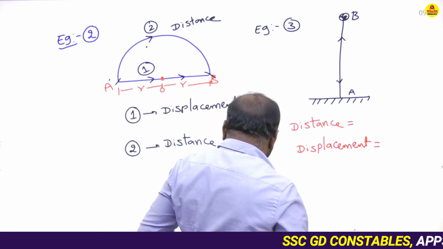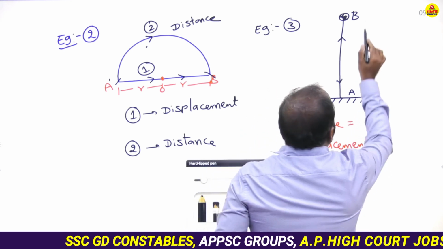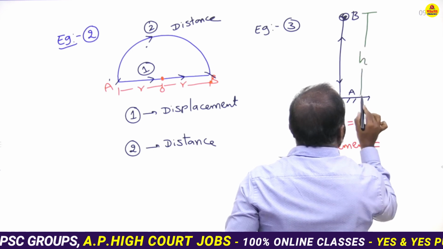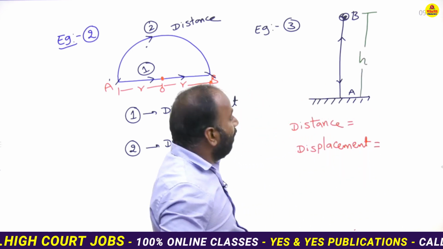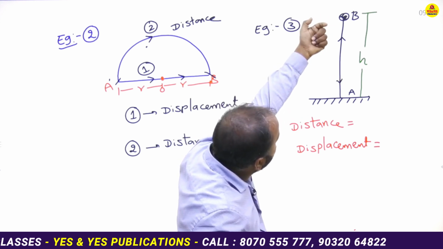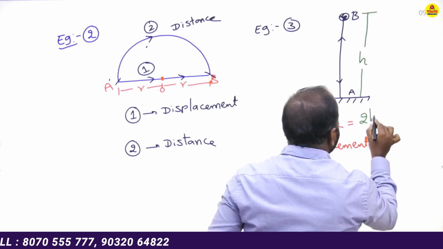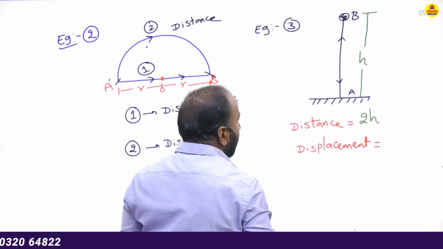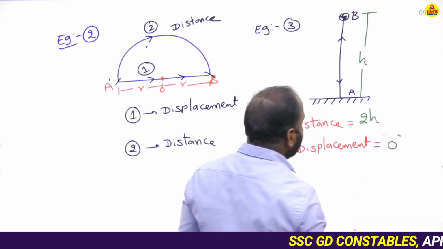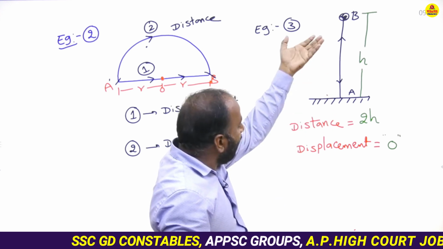Distance means the total length travelled by the object from A to B. It travels from A to B and then later B to A. So h plus h is equal to how much? 2h. Displacement is 0. Because what is the initial position of the object before being thrown vertically upwards?